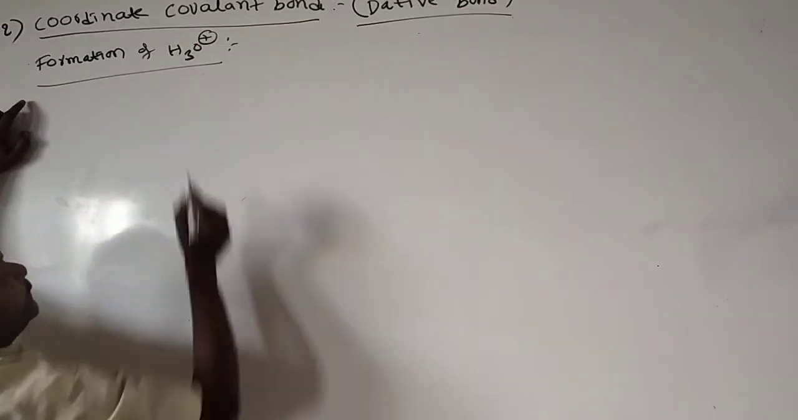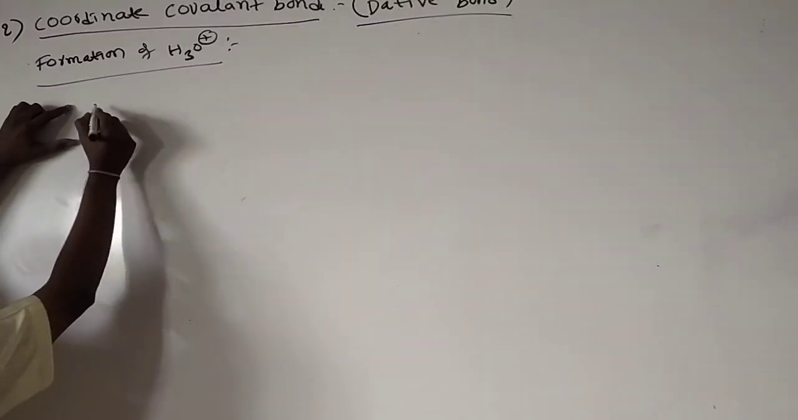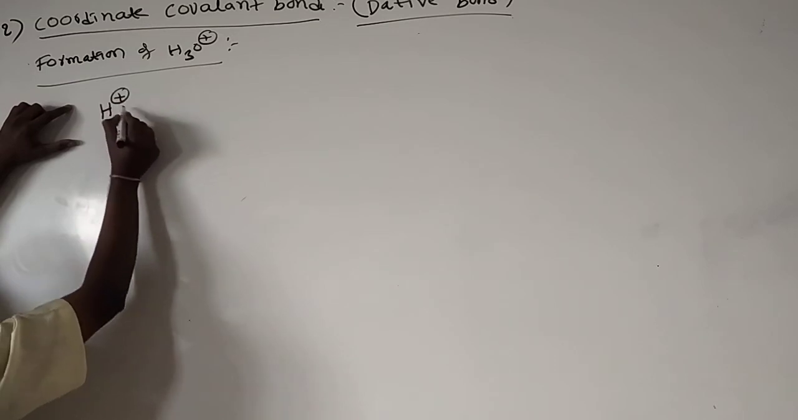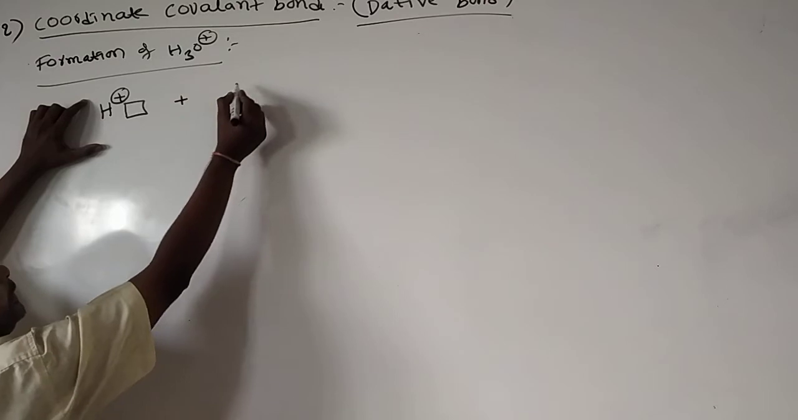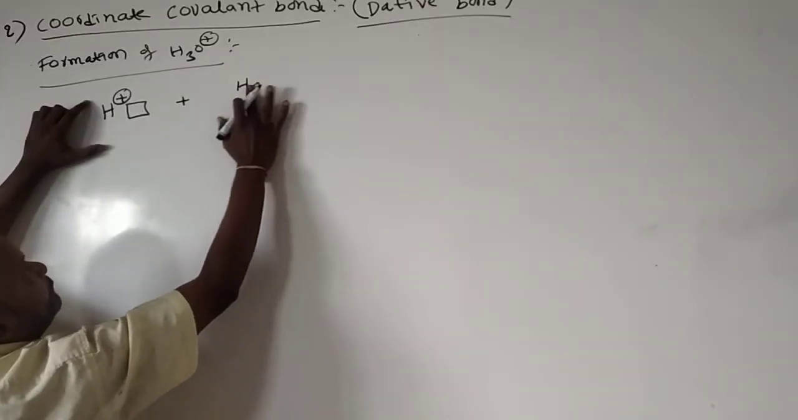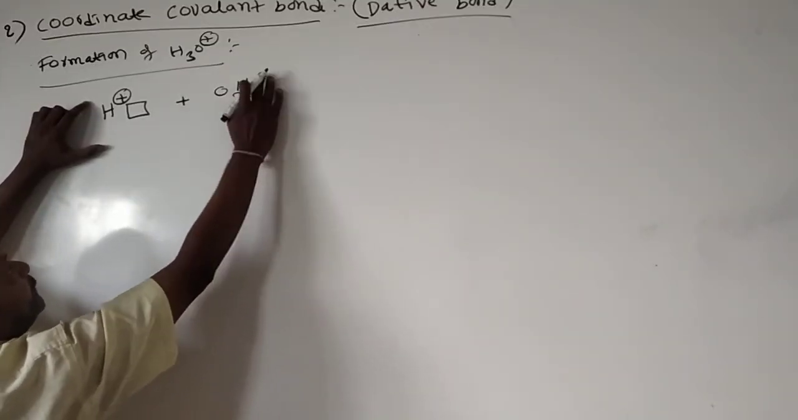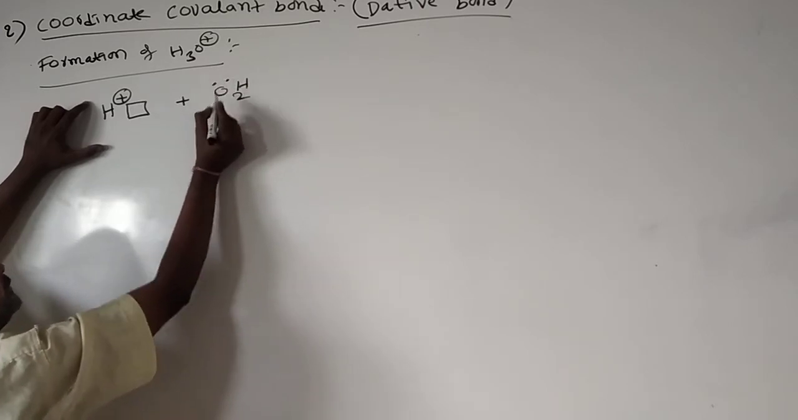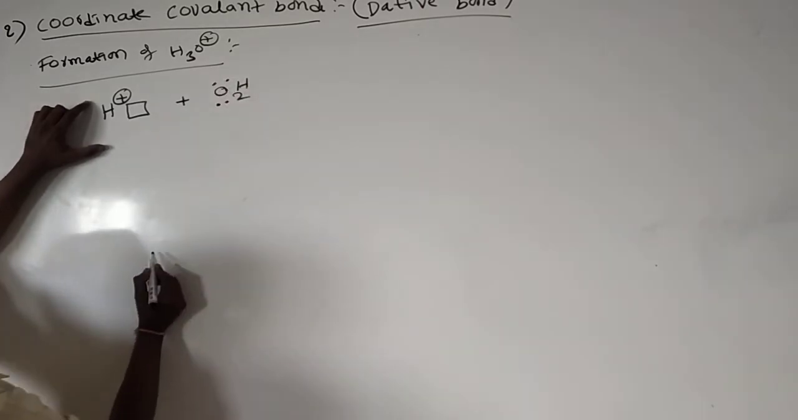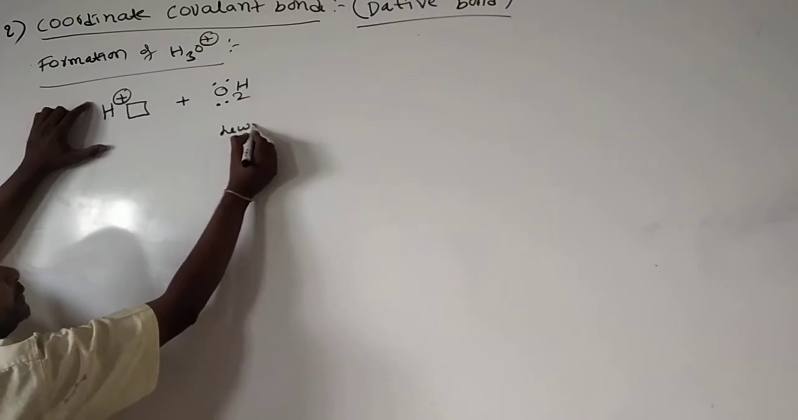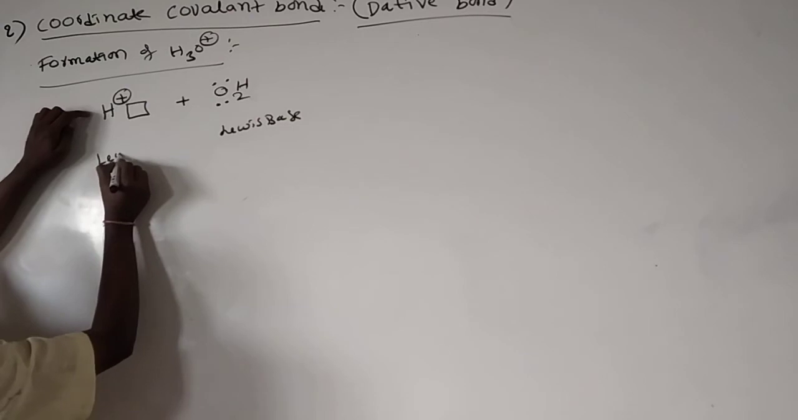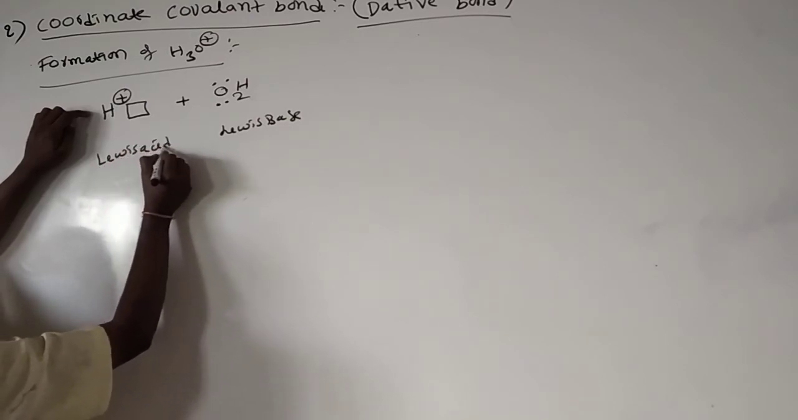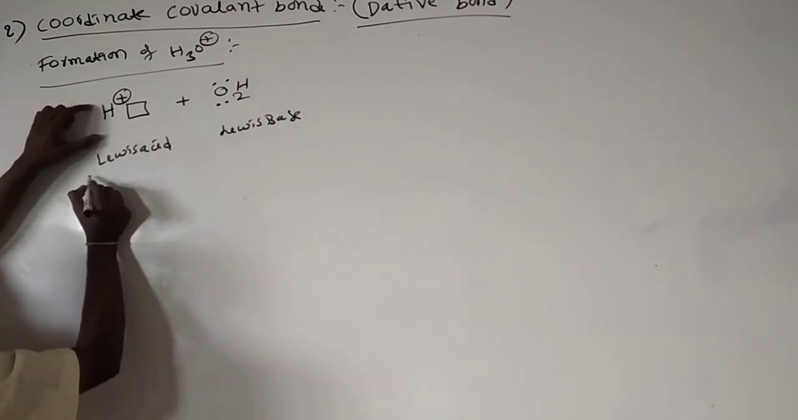Next, in continuation, see the second example, the formation of the H3O plus ion. This is the H plus ion, and here we have the vacant orbital. And here is water. In water, oxygen has 2 lone pairs of electrons. Here water acts as a Lewis base, that means it donates the electrons. H plus ion acts as a Lewis acid. It is the acceptor.